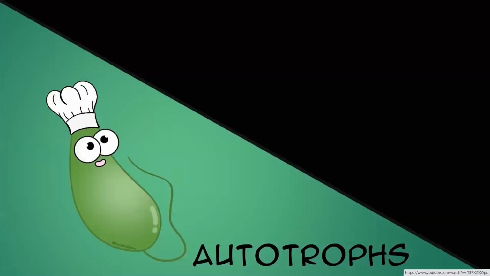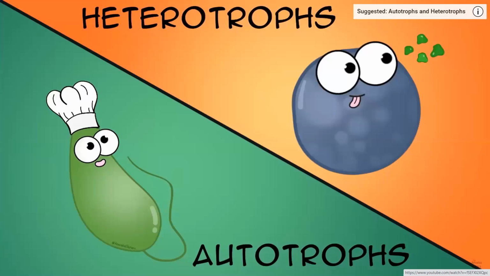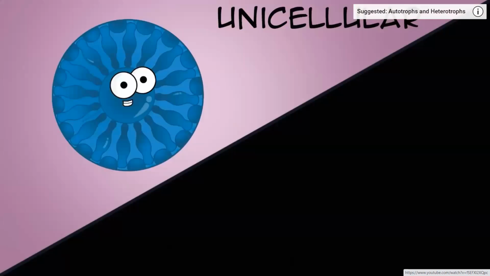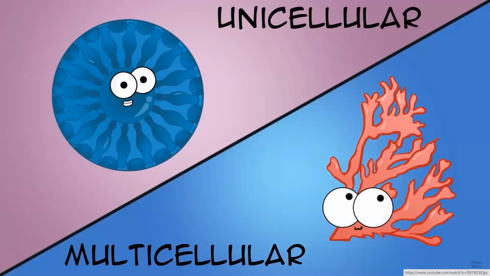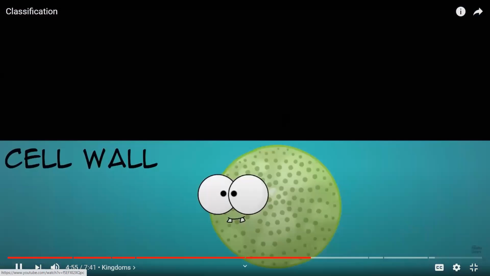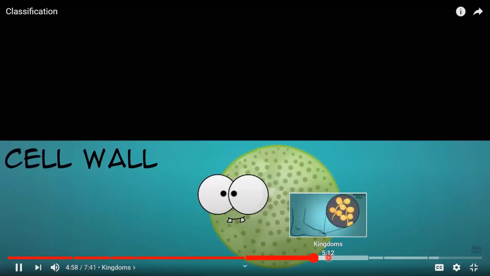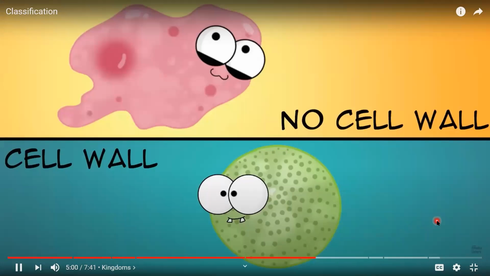Protista include both autotroph protists, making their own food, and heterotroph protists, which consume other things for energy. Most protists are unicellular, but they can be multicellular. And some have cell walls made of cellulose, which is kind of similar to plants, and some don't.